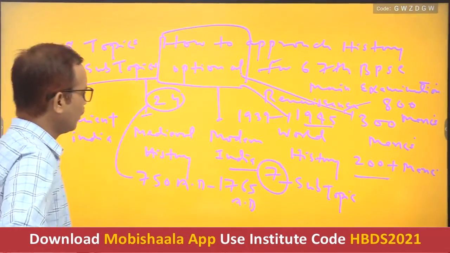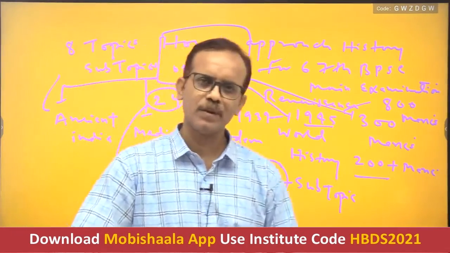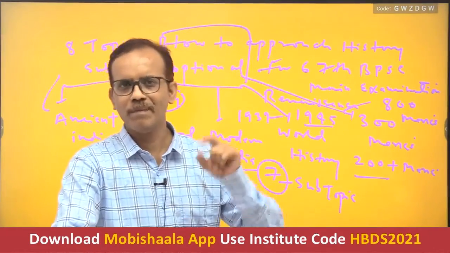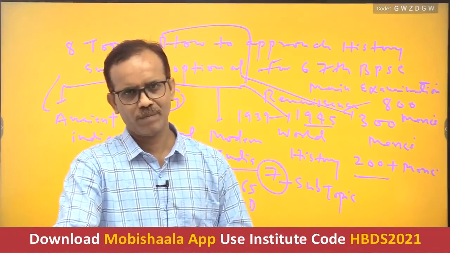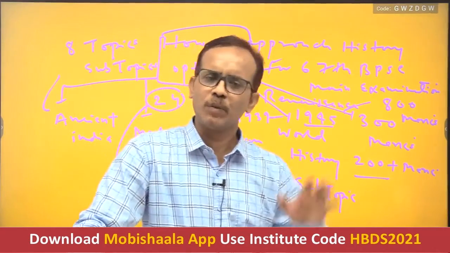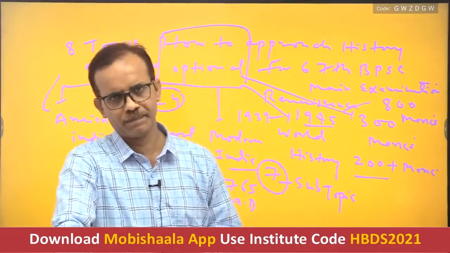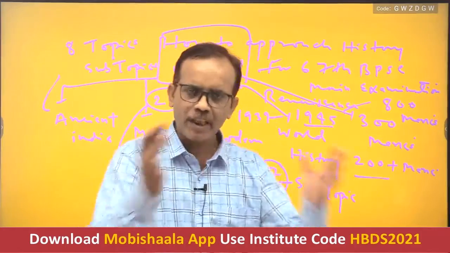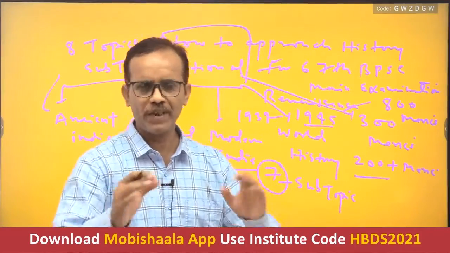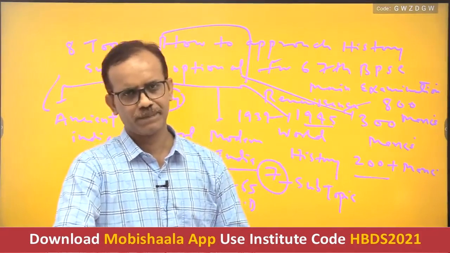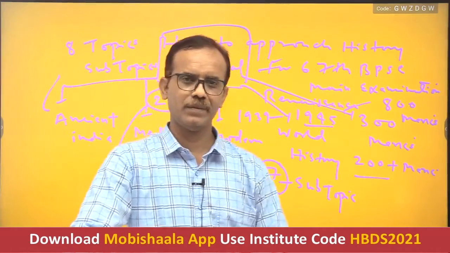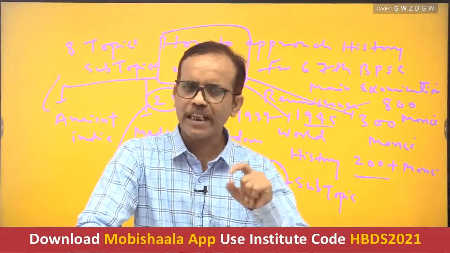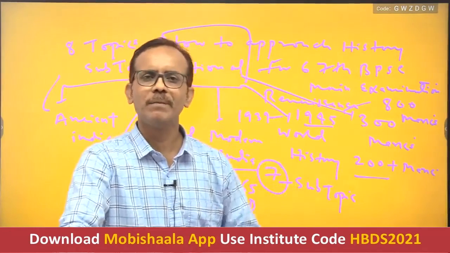And today I have decided to give you a brief glimpse of modern India. My objective is not to explain any particular topic of modern India. I have decided to give you a reflection of what happened in modern India and how all those events took place. So let us take a glimpse of modern India.